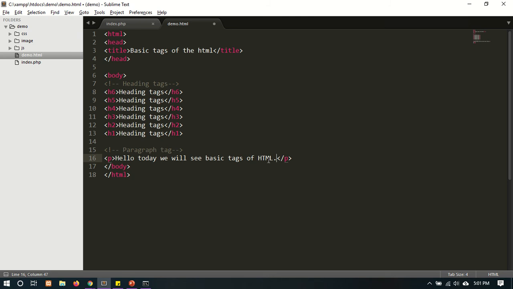This is one paragraph, and if we have to use another paragraph, we have to give the next p tag again. After that we will see all advanced tags.